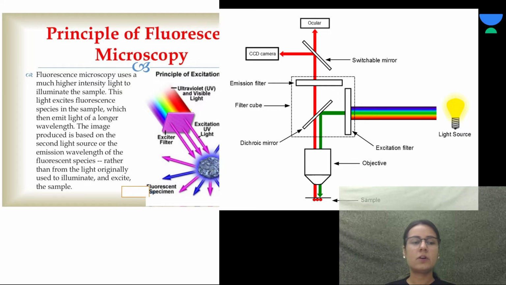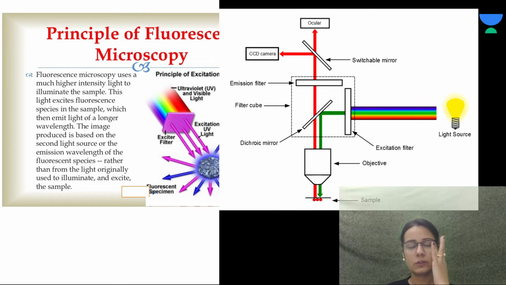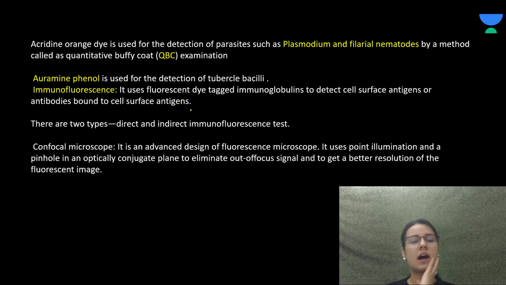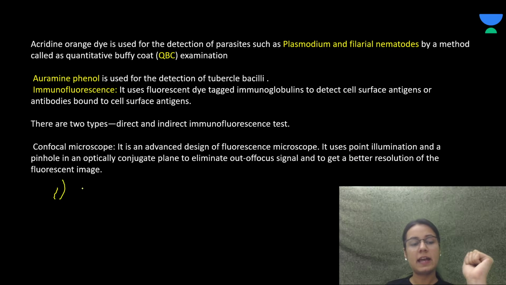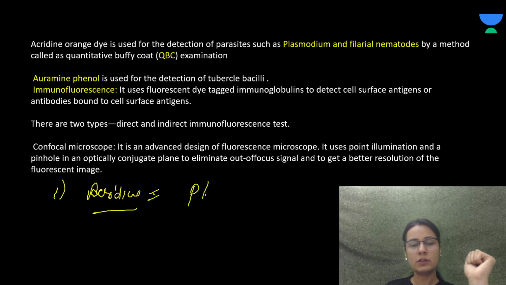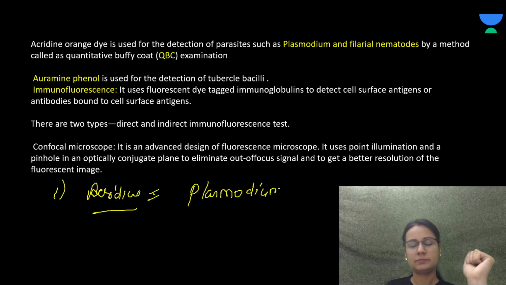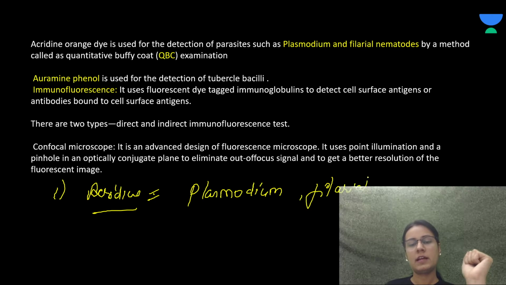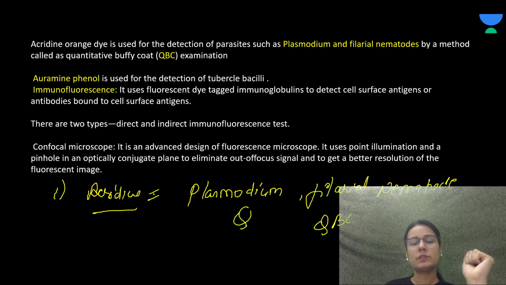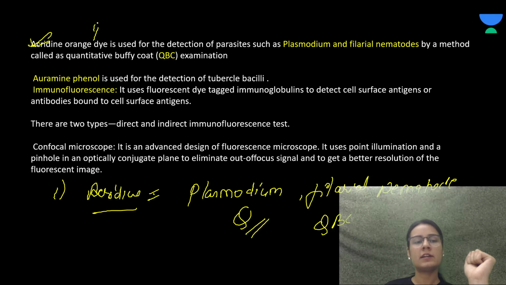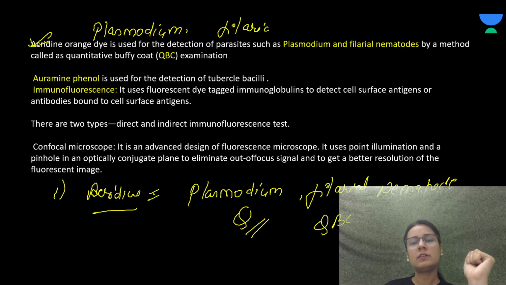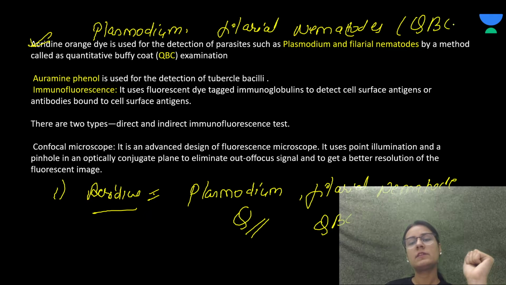Now, the principle we have already read, and questions on the principles are not as such asked, so you may skip this. Next, the acridine orange dye is used for the detection of Plasmodium and filarial nematodes by QBC. So this is important to remember. Acridine orange dye is used for Plasmodium and filarial nematodes. That is QBC we are using.